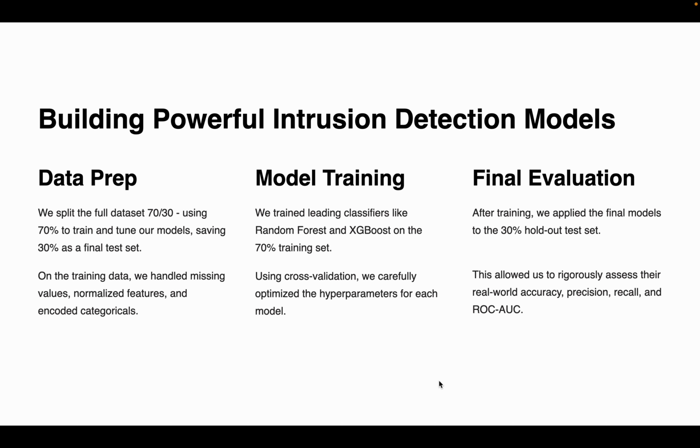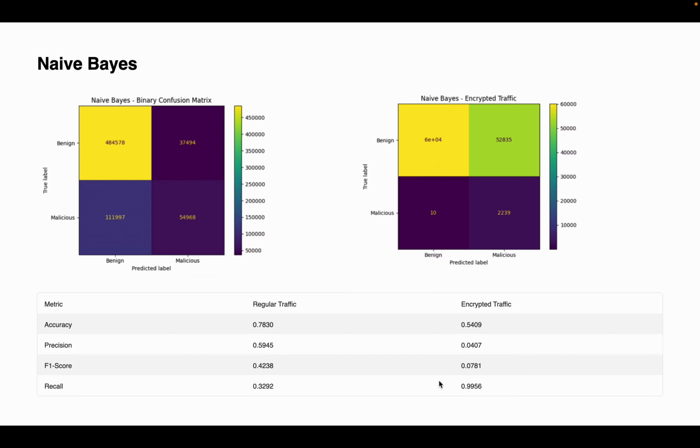We focused only on time-based features, which remain visible even in encrypted traffic, and trained 5 models from naive Bayes to random forest and XGBoost, and also evaluated them using accuracy, precision, recall, F1 score, and ROC curve. Moving to the first model, that is naive Bayes. This model assumes feature independence and is known for its speed and simplicity.